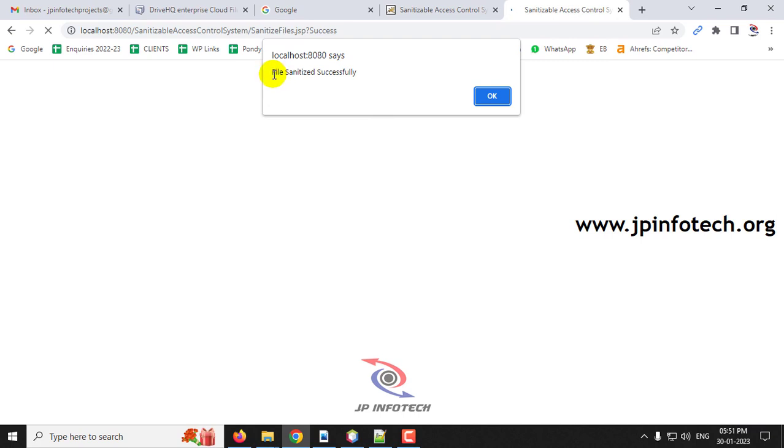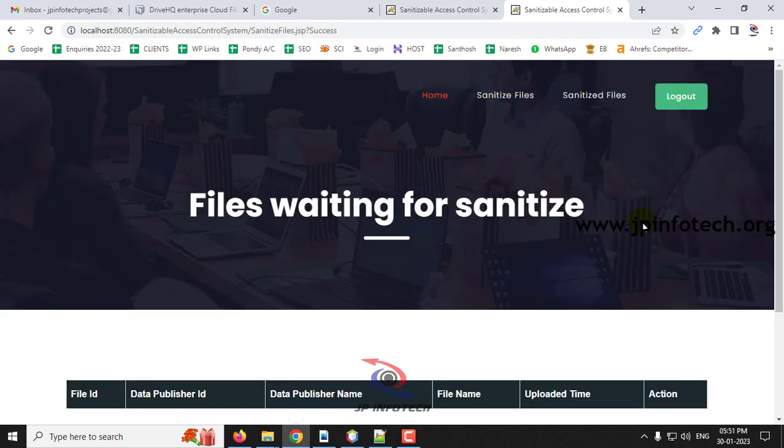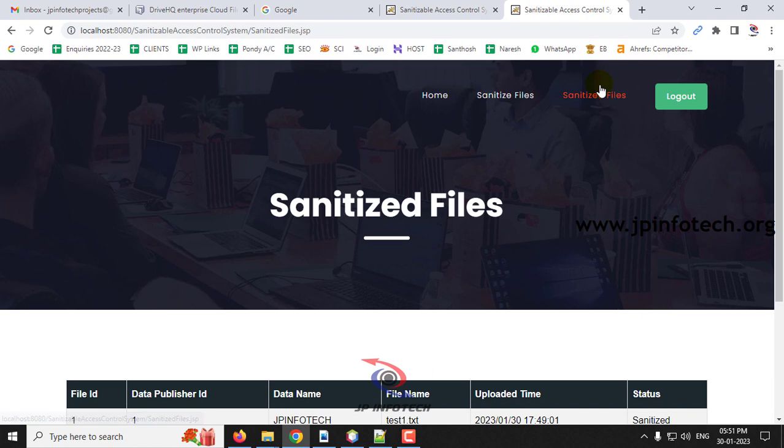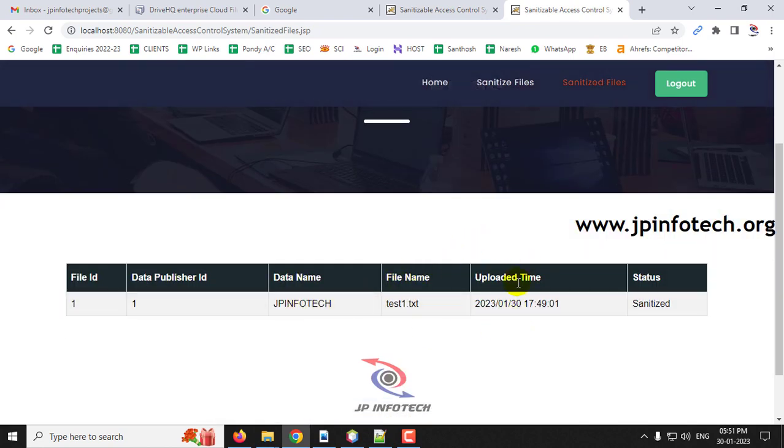So now you can see the file is sanitized successfully, and click OK. And now you can just go to sanitized file. So you can see what are the file that is sanitized. You can see the details of file ID, data publisher ID, data name, file name, upload date and time, and status of it. So it has been sanitized.